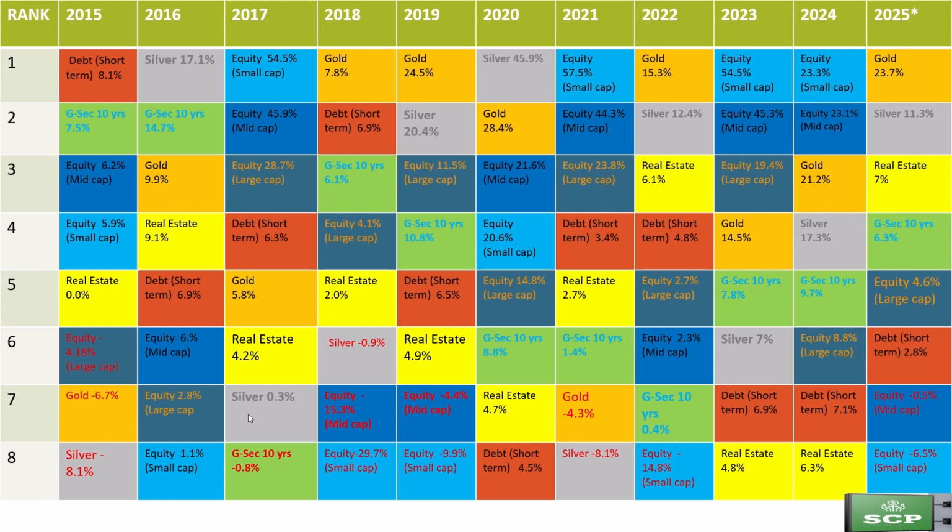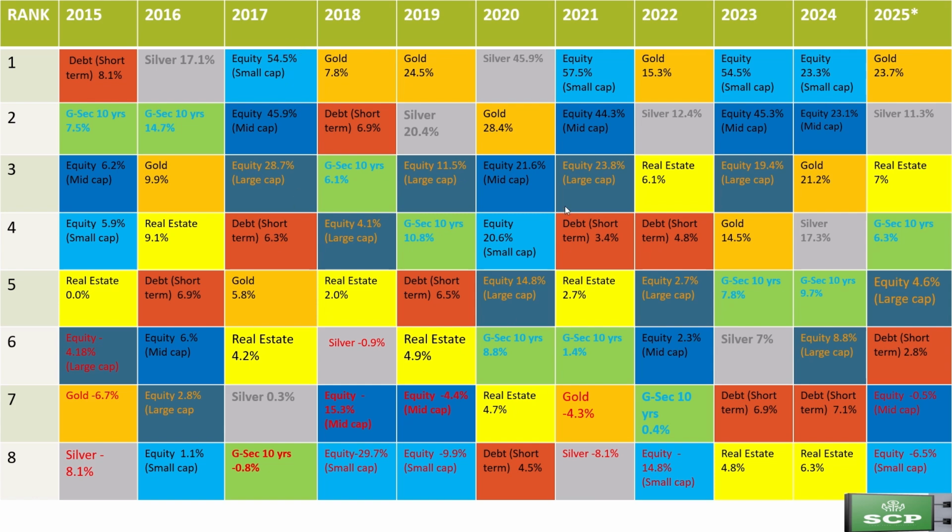Now let's see the commodities, gold and silver. Gold and silver both generated negative returns in 2015 and 2016, 17, 18, 19, and even in 2020 they consistently delivered good returns. But in 2021 the equities market performed well, while gold and silver reported negative returns. In 2022, 23, 24 and 25 gold and silver were good, and in 2025 gold has risen to 23.7%. So with the help of this trend map we can conclude that diversification helps to minimize the losses in a portfolio.